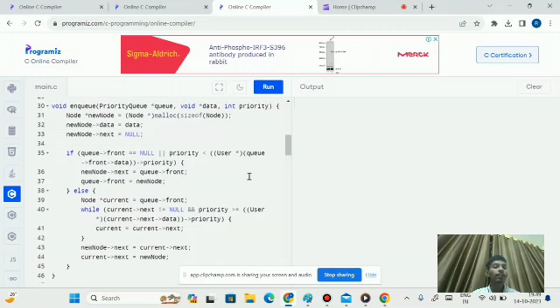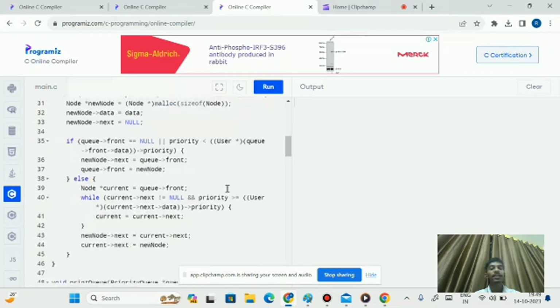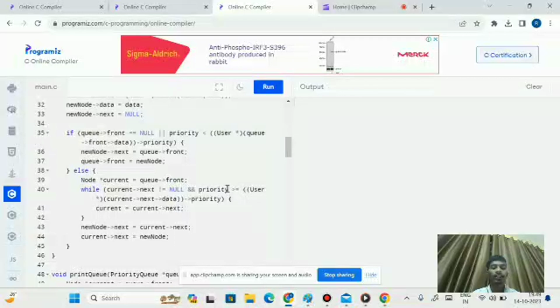Here, if q arrow front equal to null or priority is less than user pointer to q arrow front arrow data arrow priority, this part of code means that if the first node of the queue is empty, then it will return the new node.